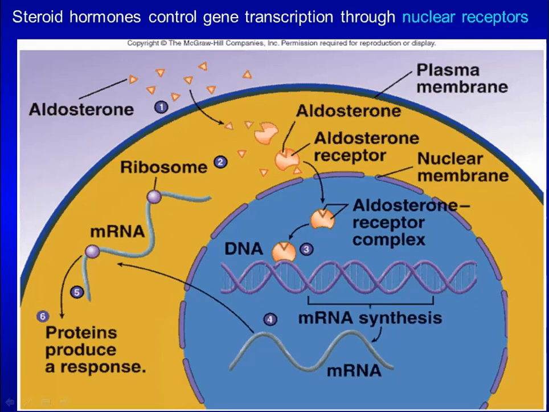Steroid hormones control gene transcription through nuclear receptors. For example, aldosterone can penetrate the plasma membrane and enter the cell. It binds the aldosterone receptor. The complex is translocated to the nucleus, where it binds DNA and controls transcription of target genes.